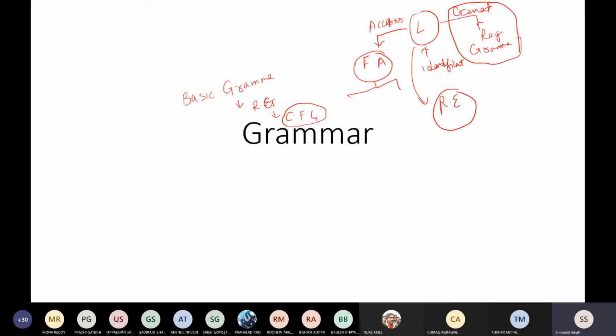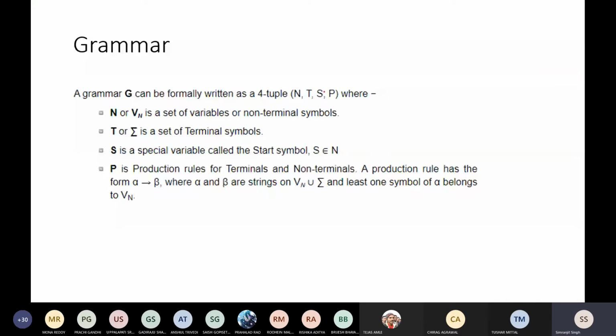Now this part we haven't done, but it is based on the same thing. If you remember the definition of DFA, it is a five-tuple definition. The Moore-Mealy machine is a six-tuple definition. In the same way, the grammar is a four-tuple definition. The four tuples are V, T, P, S. Mostly this order is followed. V is also written as N, so keep that in mind.